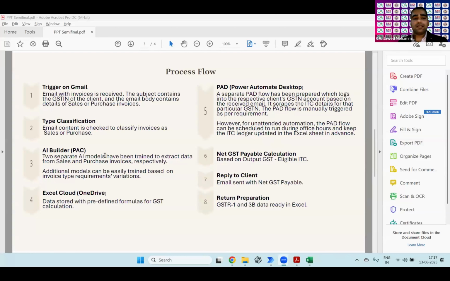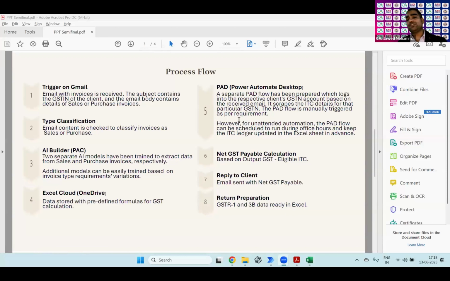For that, I have used Power Automate Cloud, and under it AI Builder, so that we can train the invoice models. I have trained two different types of models, which I'll show you. I've used Excel Cloud as the central database, because Power Automate Cloud can communicate only with Excel Cloud, and Power Automate Desktop can communicate only with local Excel. So I've used PAD also.